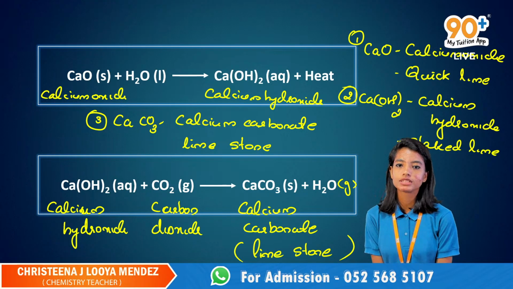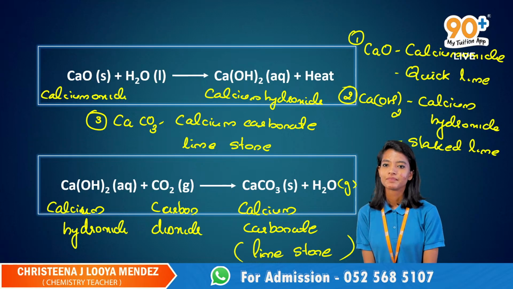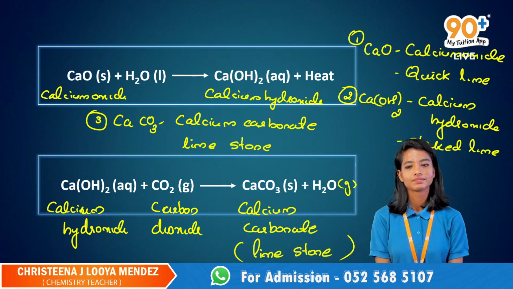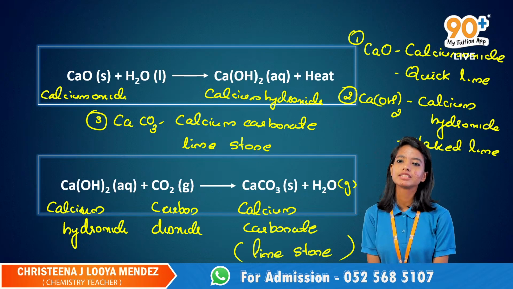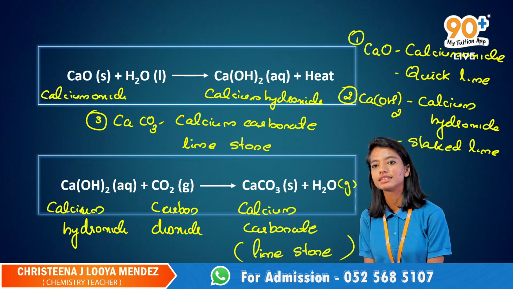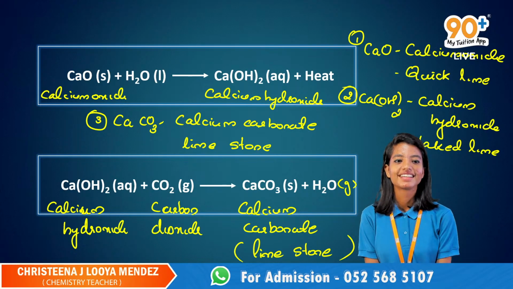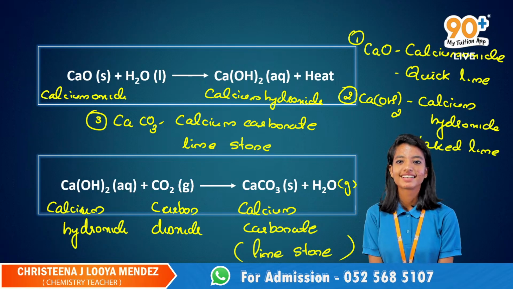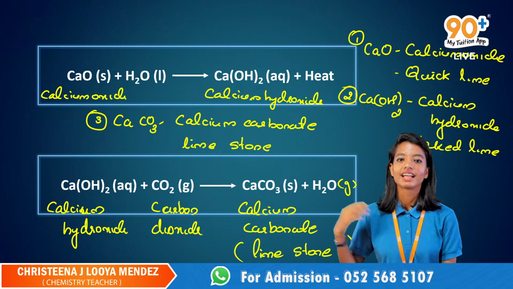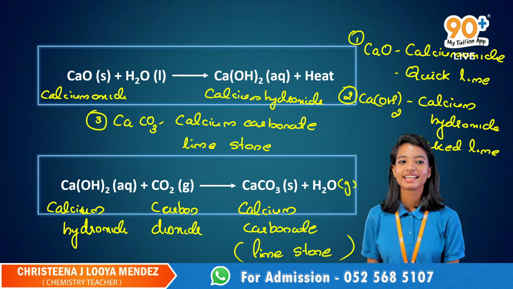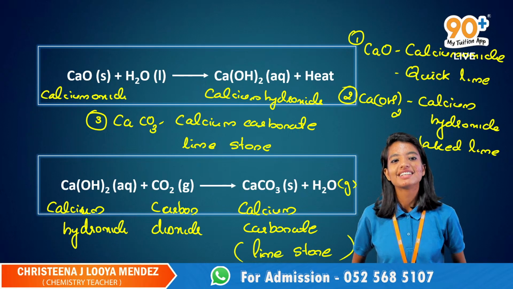Ma'am, is the second equation also a combination reaction? Joel, can you please raise your hand? Joel, I saw your comment. Yes, ma'am. What was a combination reaction? Ma'am, when it forms one singular product. One single product. In the second example, how many products can you see? Ma'am, two. Two products are there.